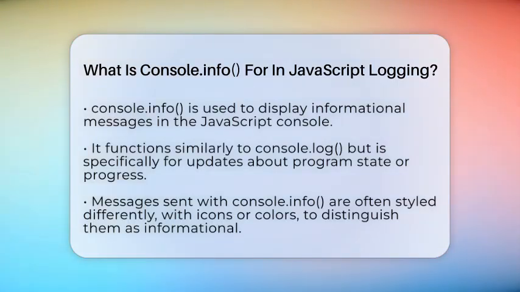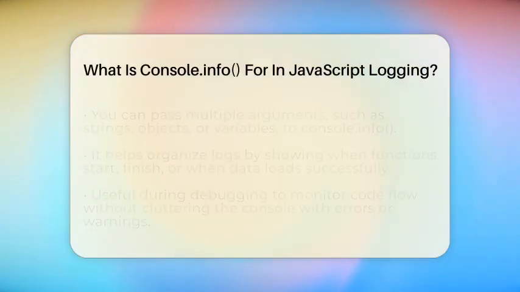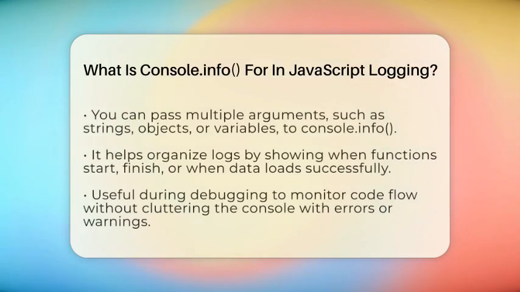In JavaScript, Console.info is a method used to send informational messages to the console. It works similarly to Console.log, but is meant specifically for messages that give you updates about your program's state or progress. When you call Console.info with some text or data, it displays that message in the console, often styled differently to stand out. This styling can include icons or colors that help you quickly identify these messages as informational.